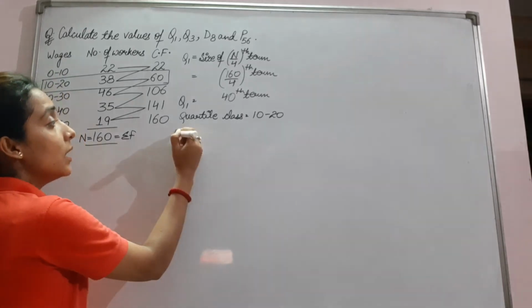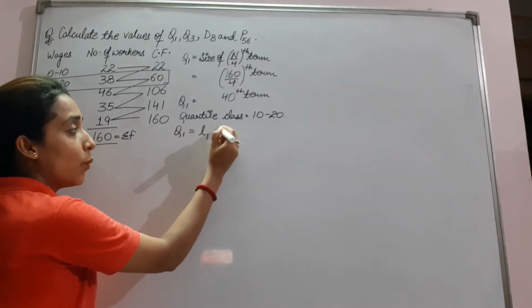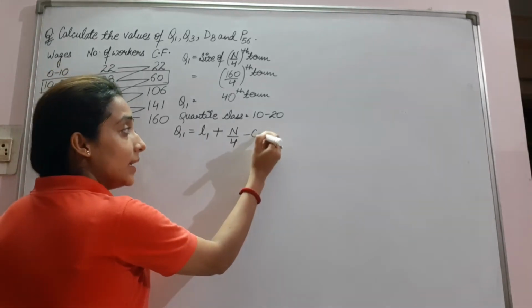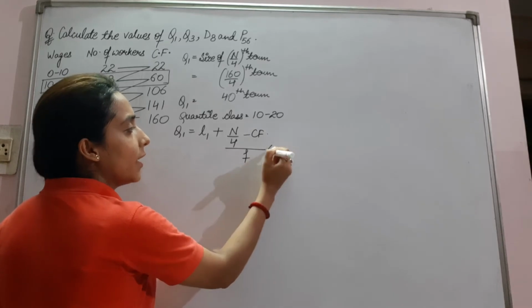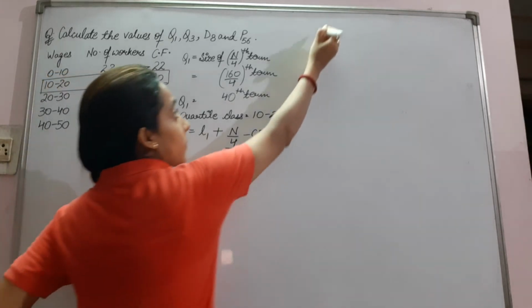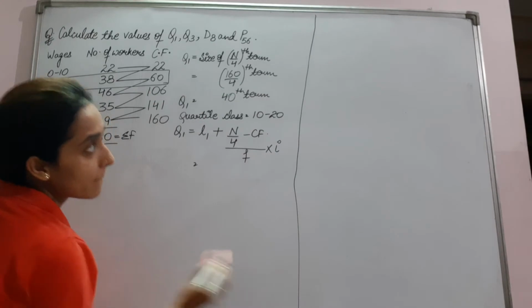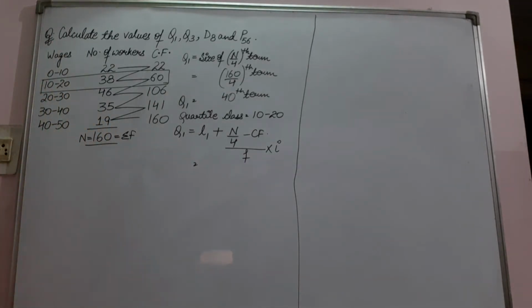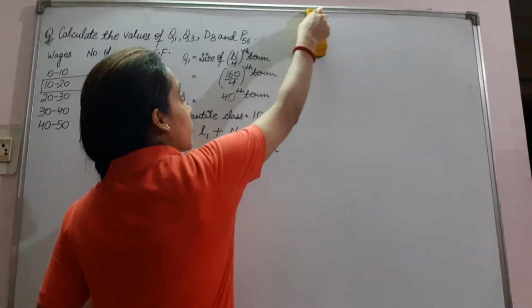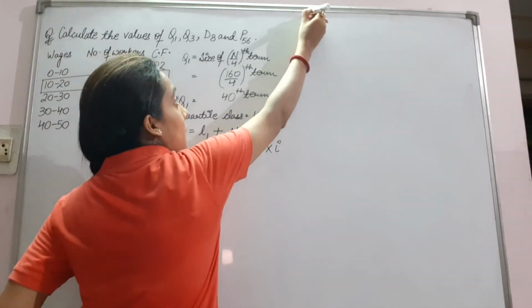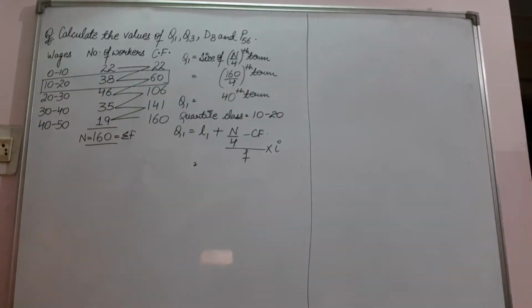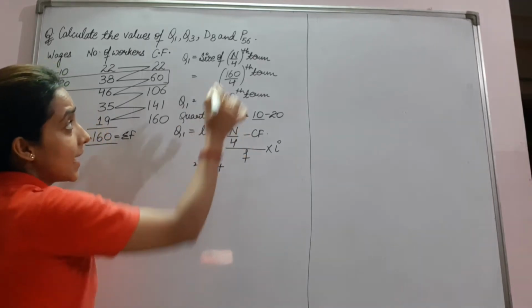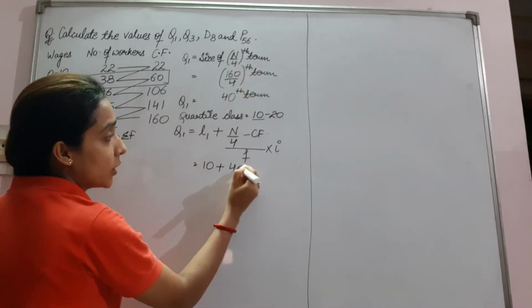Q1 is equal to L1 plus n upon 4 minus CF upon f into i. What we'll do now? L1, that is 10, plus. What is n upon 4? It is 40.